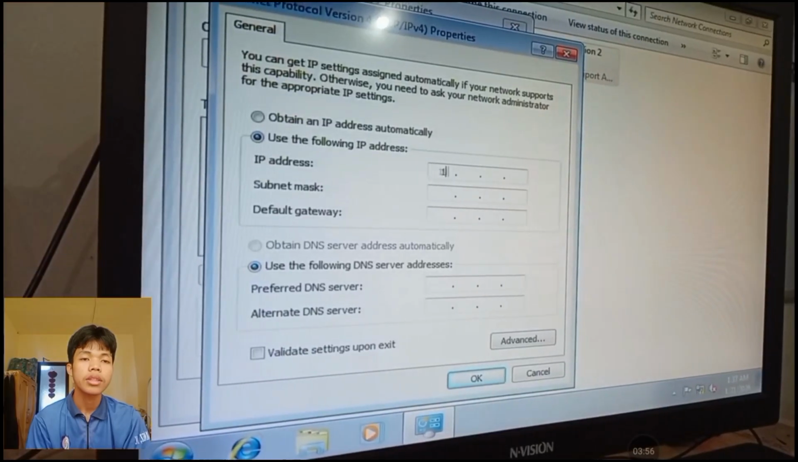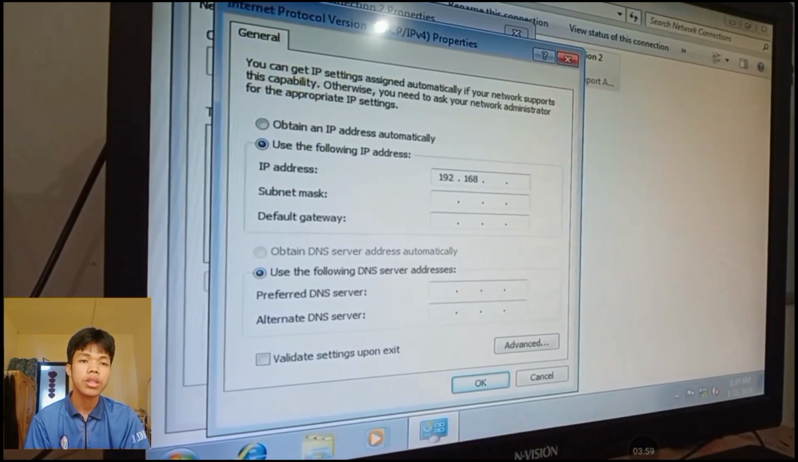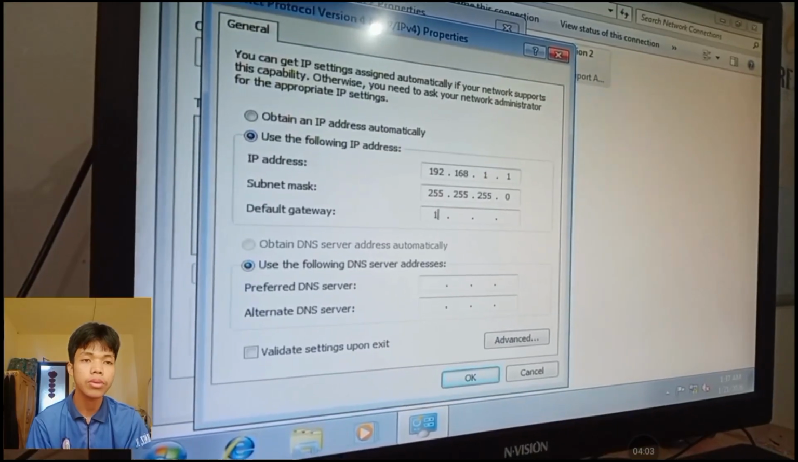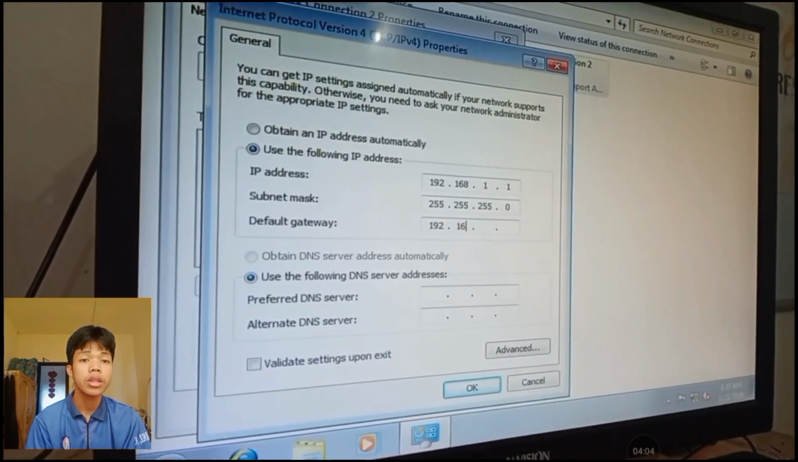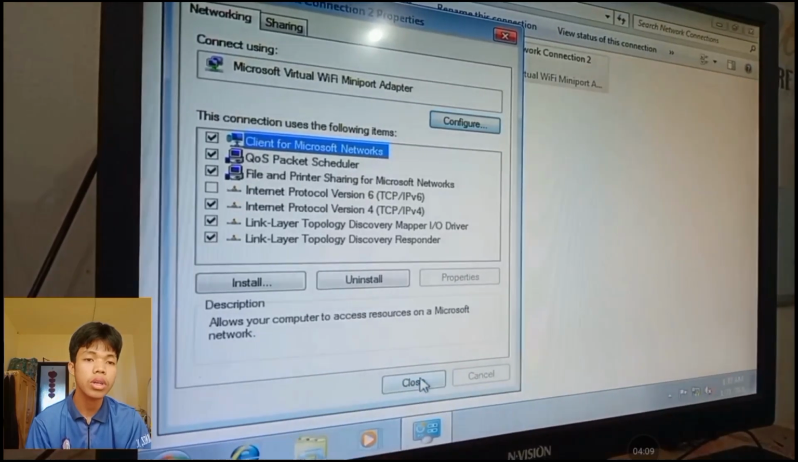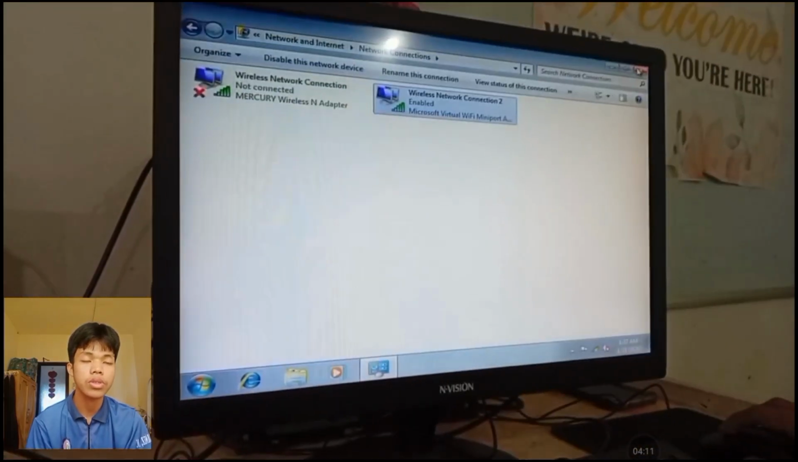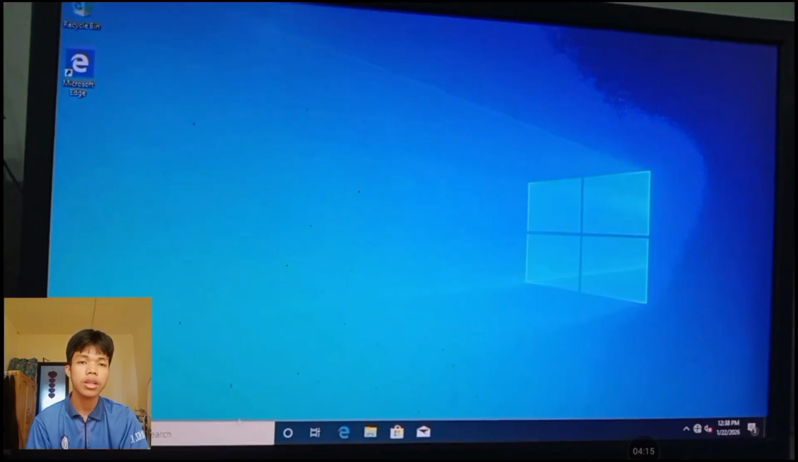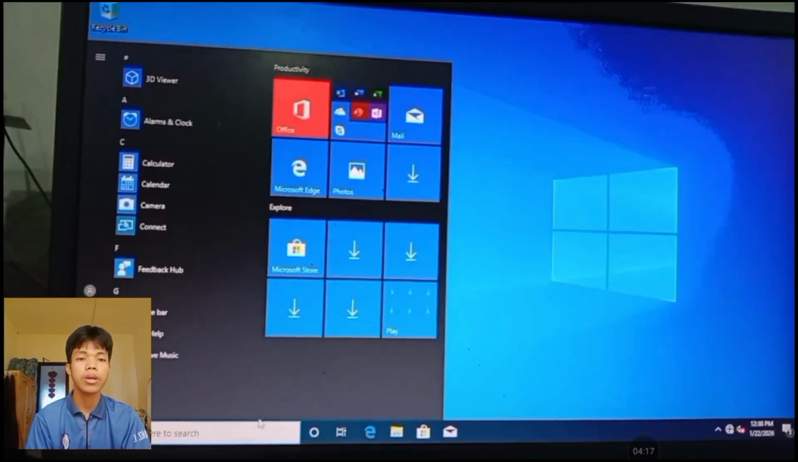And type the IP address 192.168.1.1 and the subnet mask 255.255.255.0, and the default gateway is 192.168.1.2, and OK, then close and X. And we need to go to the client to assign the IP also.